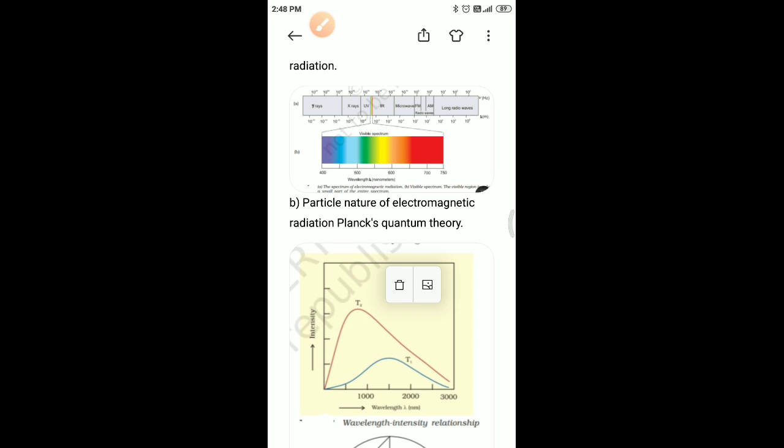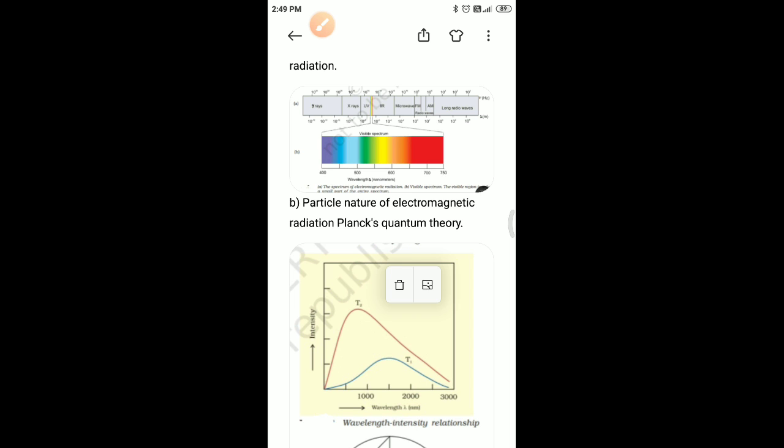The formula is ν̄ = 1/λ. So 1 divided by 5800 × 10^-10 meter gives 1.724 × 10^6 per meter. That can be converted to 1.724 × 10^4 per centimeter.